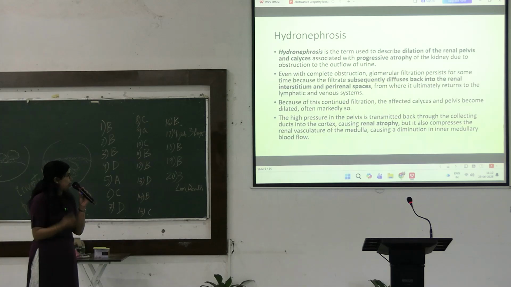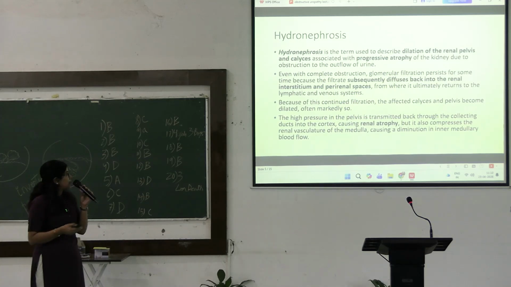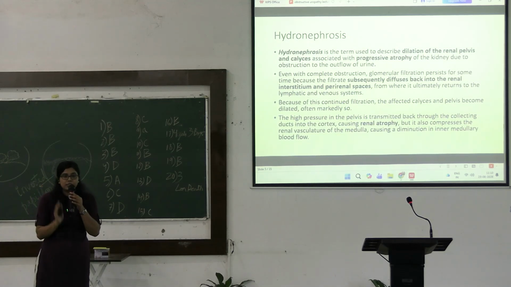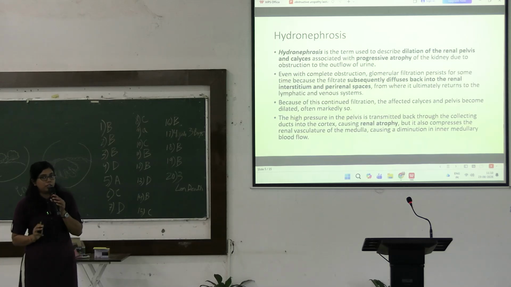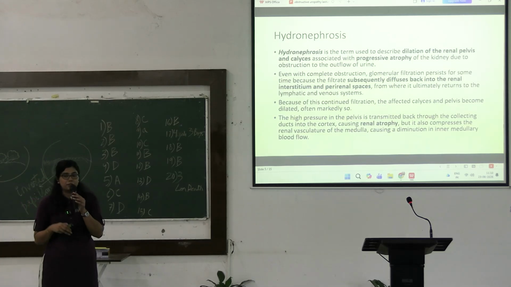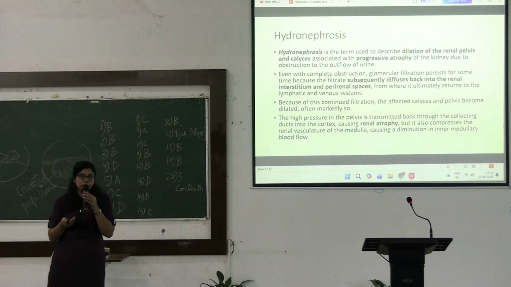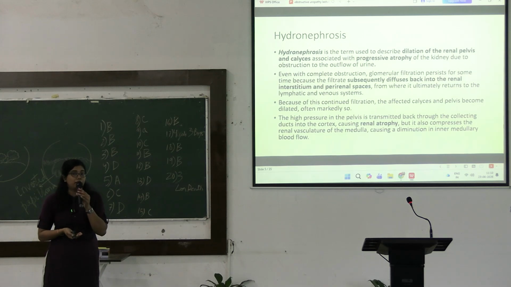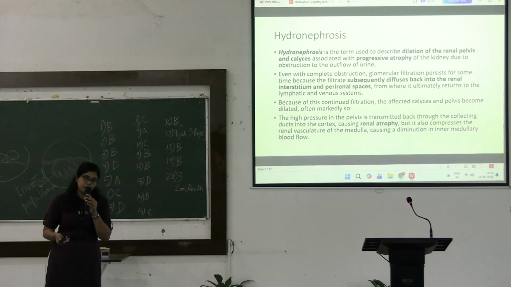Now, whenever there is obstruction, it can be of two types, complete or incomplete. Even with complete obstruction, at first the GFR does not decrease totally. Some amount of glomerular filtration is there, and some amount of urine goes back into the renal interstitium and also the perirenal spaces, which get drained through the veins and the lymphatics subsequently.